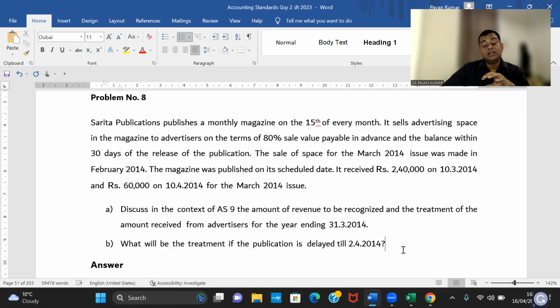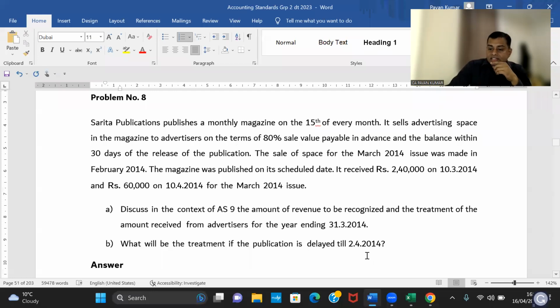Second one is the completion method, full completion. In case of a service with a single event, you can recognize revenue only on performance of the obligation. What is your obligation? Putting the advertisement in your magazine. That is called the performance obligation. When the obligation is performed, you can recognize revenue. Before that, you cannot recognize.